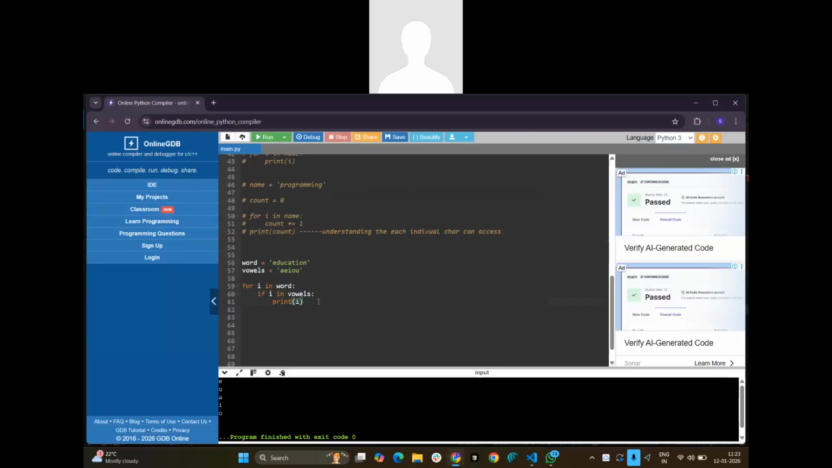So basically the in operator will check that. We are using the for loop, for i in word, or for i in range, and if i in vowels, right? So what is this in operator? Basically, the in operator will check whether the value exists or is present in this sequence or not. And the result will be given as True or False only.